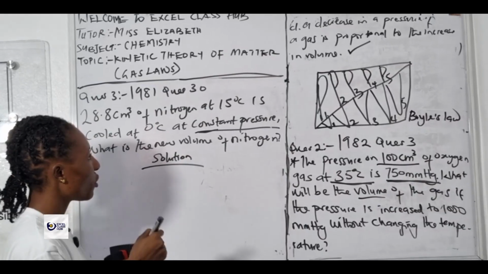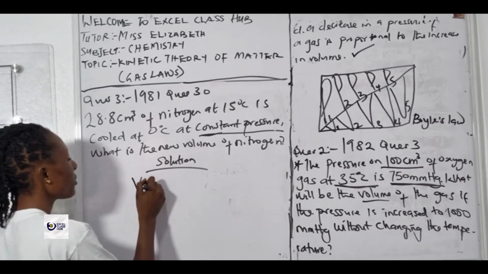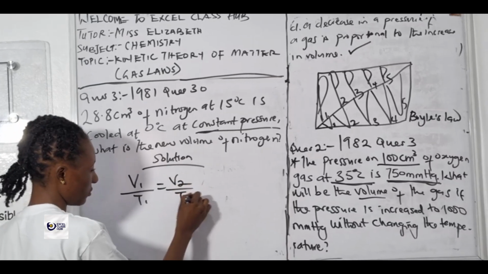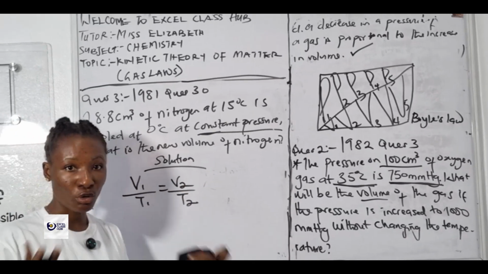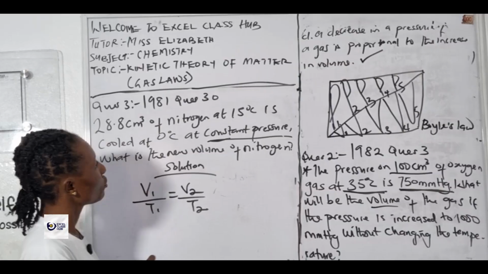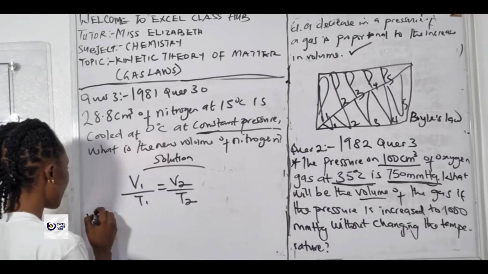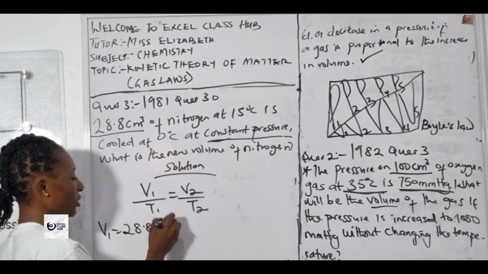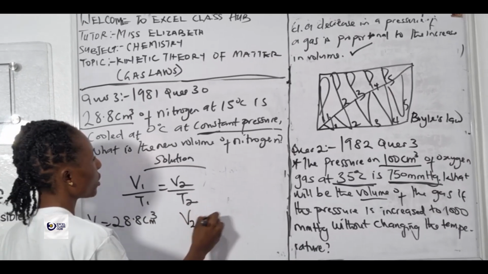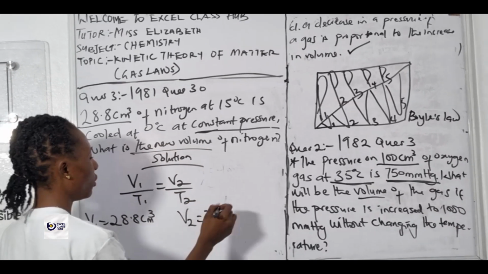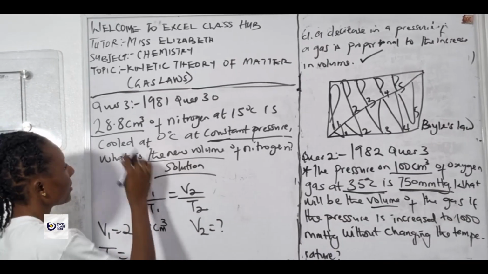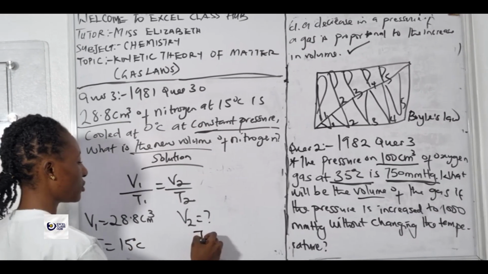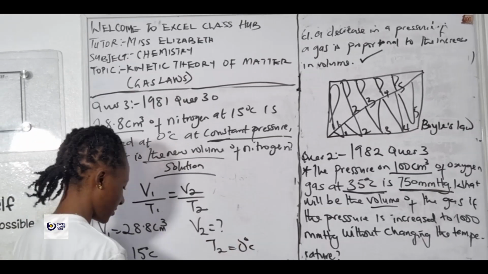So we all know that it is Charles' law, which is V1 over T1 is equal to V2 over T2. But in a situation whereby you don't know the formula to use, the next thing you do is write out your variables. So we have our V1 to be 28.8 centimeter cube. Our V2 is what we don't know, the new volume. Our T1 is 15 degrees Celsius and our T2 is 0 degrees Celsius.